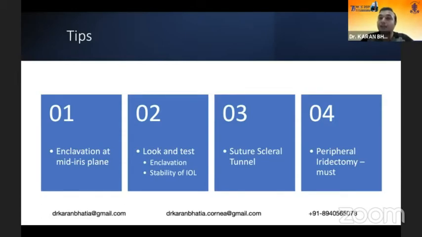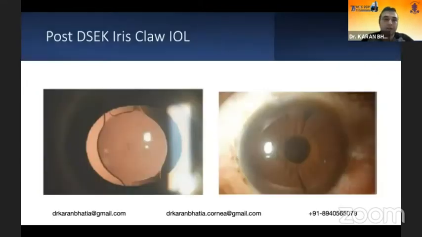Peripheral iridectomy is a must, and vitrectomy, or anterior vitrectomy, is also very important, even if the vitreous face is not disturbed. So this is another example of a post-DSEK iris claw IOL. Some people may complain it will not give you a good mydriasis, but yes, mydriasis is possible if you are very good in enclavation, particularly if you enclave at the mid-iris plane.